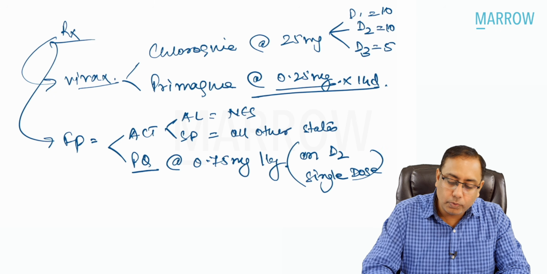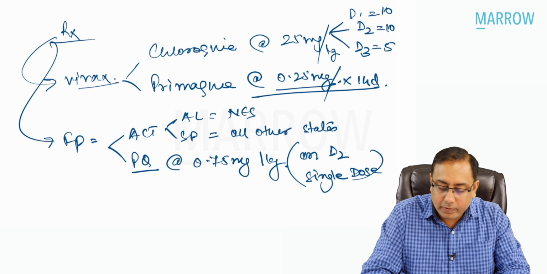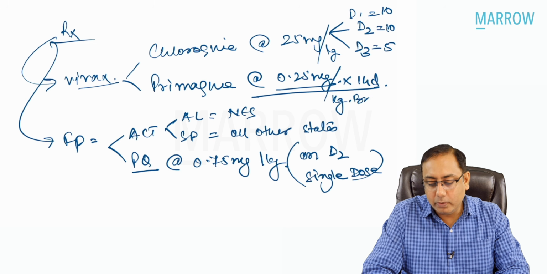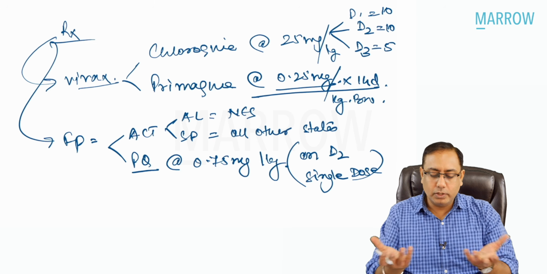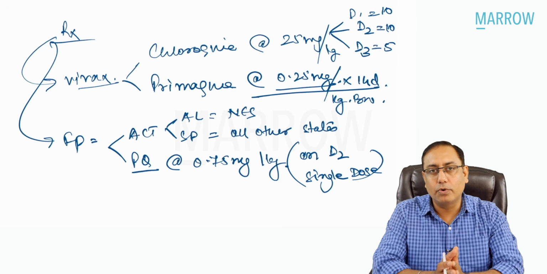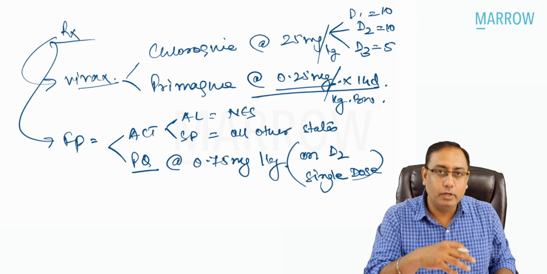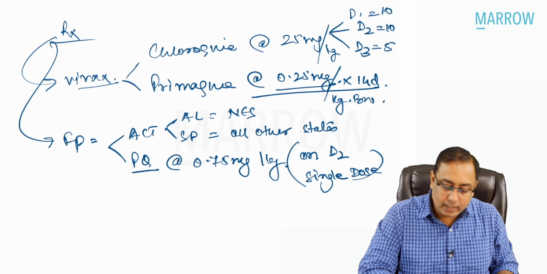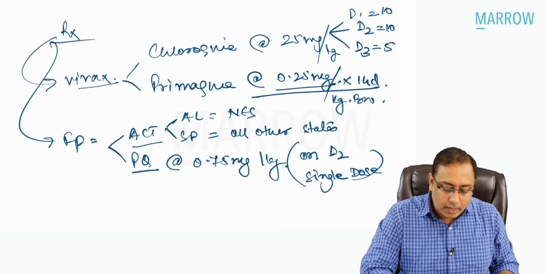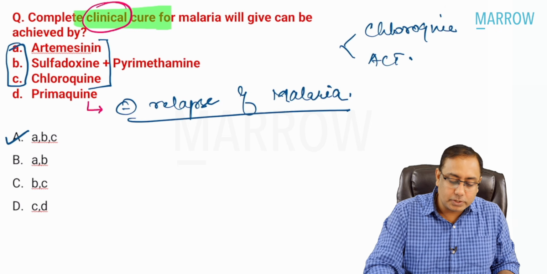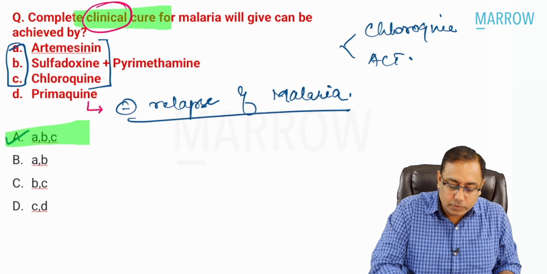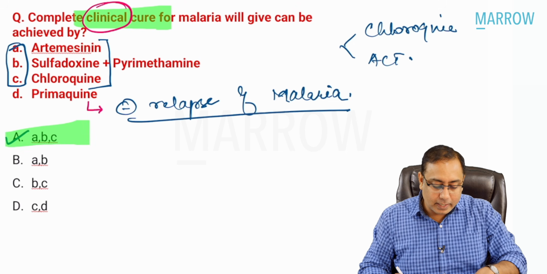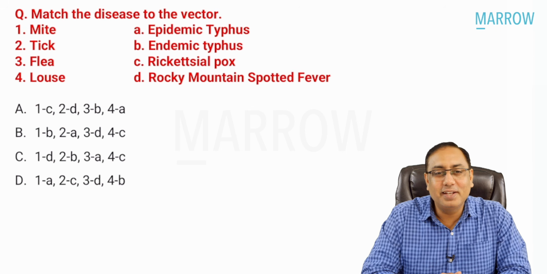So please note, chloroquine is 25 milligram per kg body weight. Primaquine is 0.25 milligram per kg body weight. So these are the dosages, and for radical cure, we have to give primaquine, including for clinical cure. Generally, it is chloroquine with ACT. ACT stands for artemisinin based combination therapy. So the best answer you would like to mark in this question is option number A, B, and C. Let us go to the next easy MCQ.